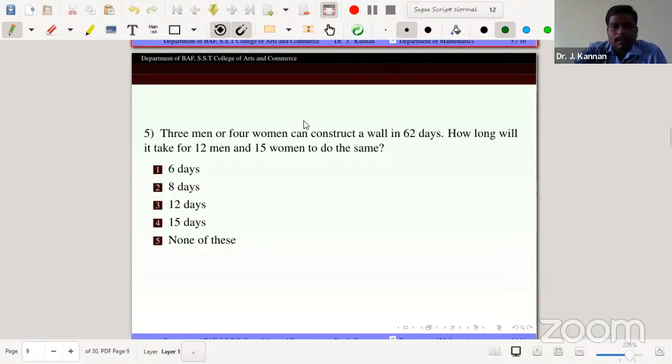The problem is about 3 men or 4 women. Read the question very carefully. Sometimes the words 'and' and 'or' are different, so differentiate between the words 'and' and 'or'. Here it is given that 3 men or 4 women can construct a wall in 60 days. How long will it take 12 men and 15 women to do the same work? To do the same work means to construct the wall.